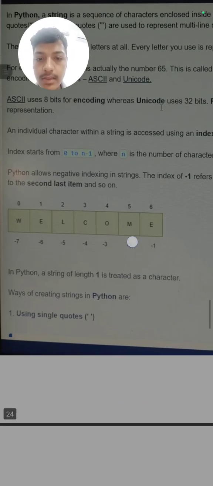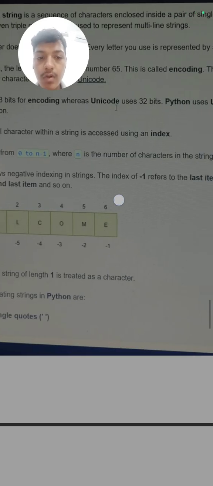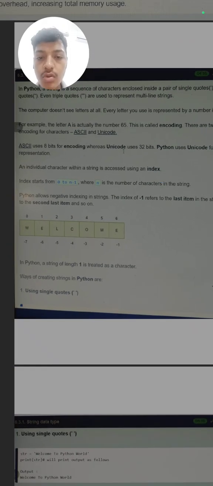Index starts from 0. What is an index? In prayer assembly we stand in first position, second position, third position. It is the same in Python, but indexes start from 0, not from 1, and go up to n minus 1, where n is the number of characters.